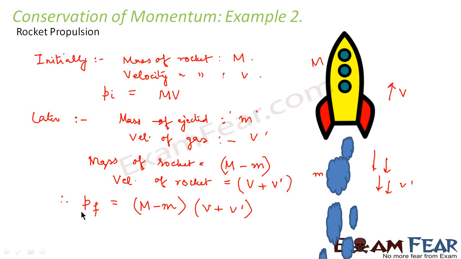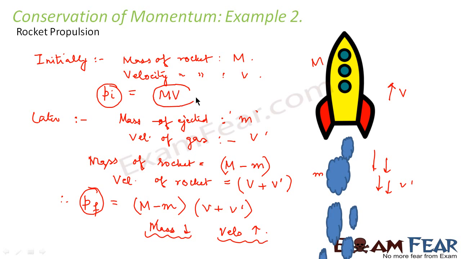Now what did we observe? We find that mass is reduced, but at the same time velocity is increased. So this shows that momentum remains constant. Initial momentum was mass into velocity. In the final momentum, the mass got reduced but the velocity got increased.